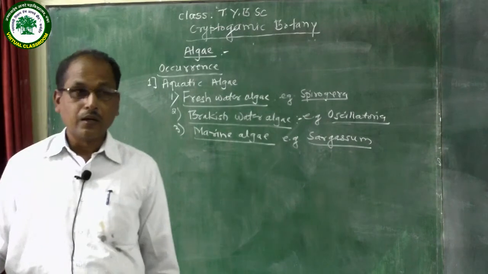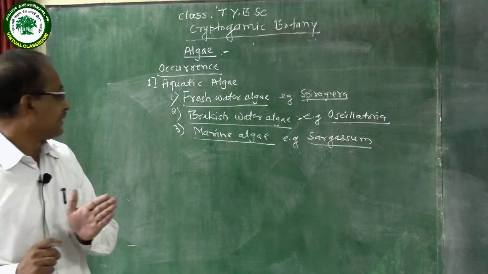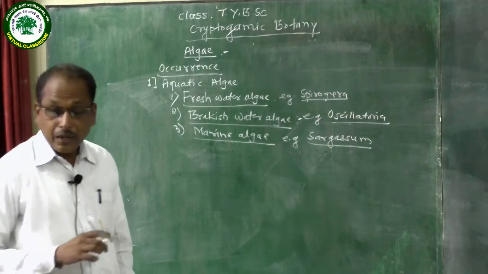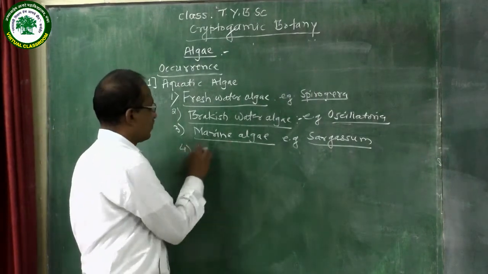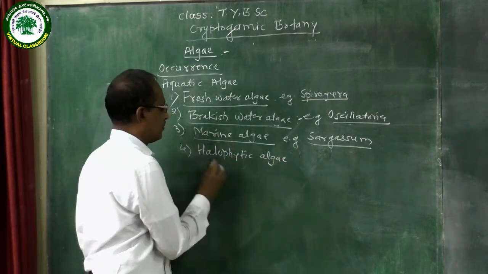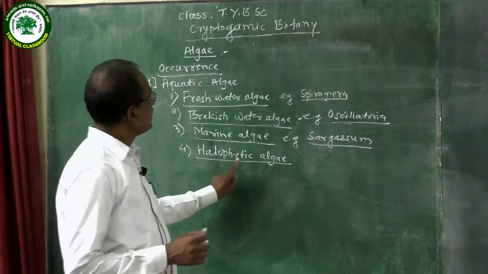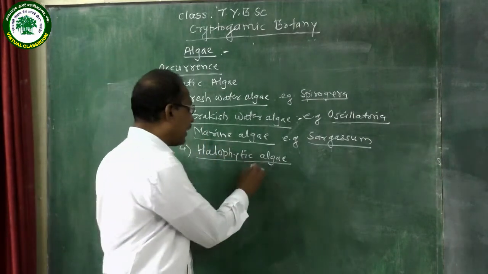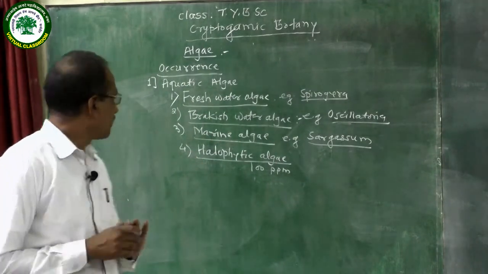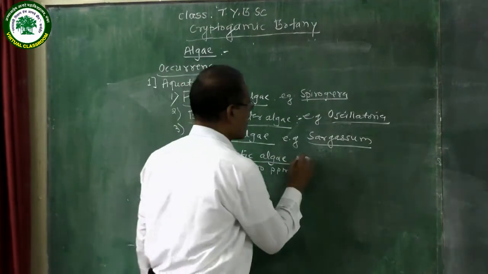Then some algae are found in high concentration of salinity. That algae are called halophytic algae. Halophytic algae means algae found in high salinity water, that is more than 100 ppm salinity. Such water, that algae are called halophytic algae. Example is Chlamydomonas.